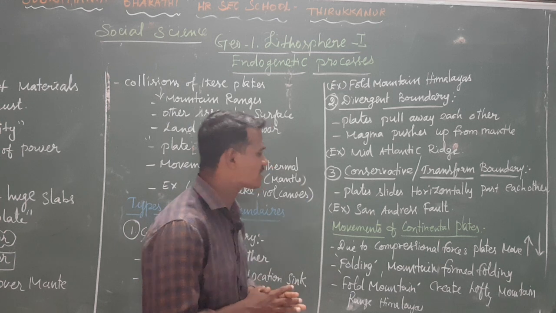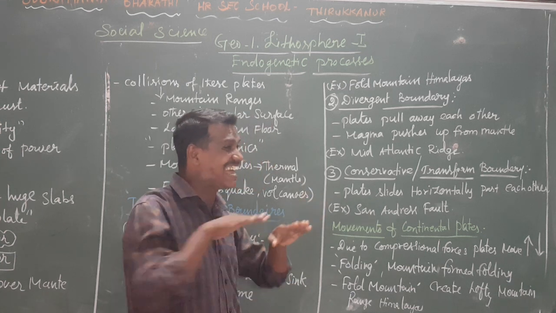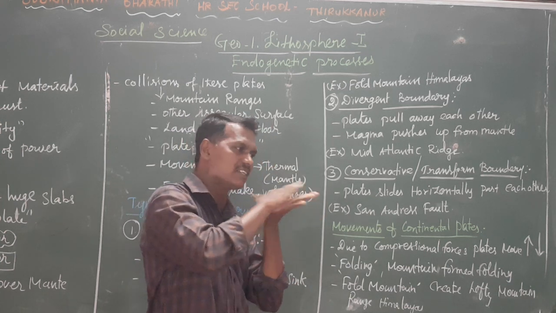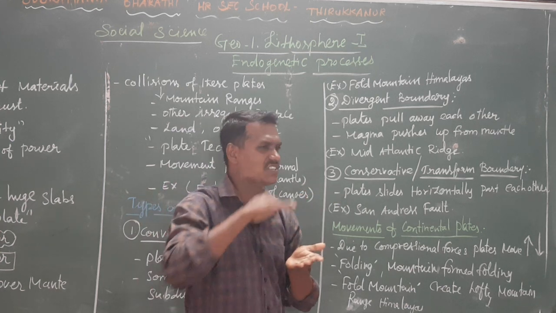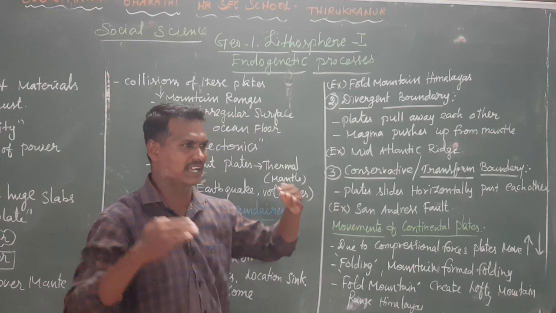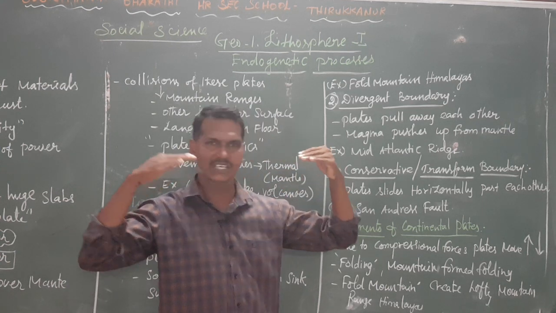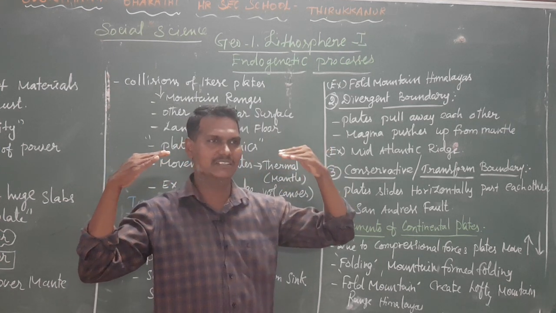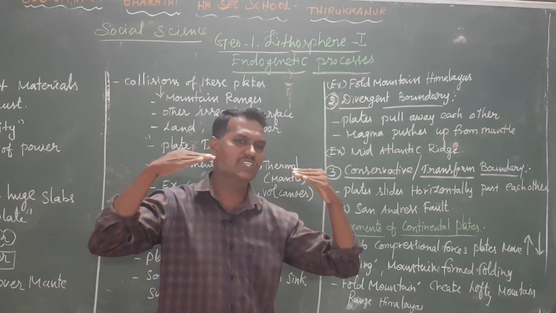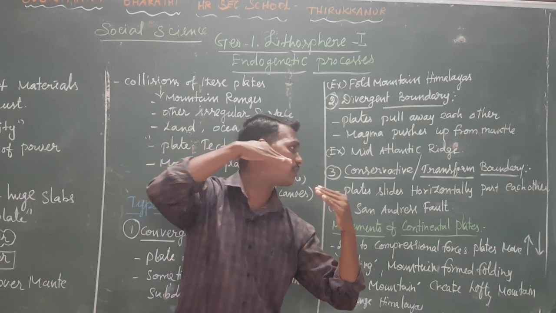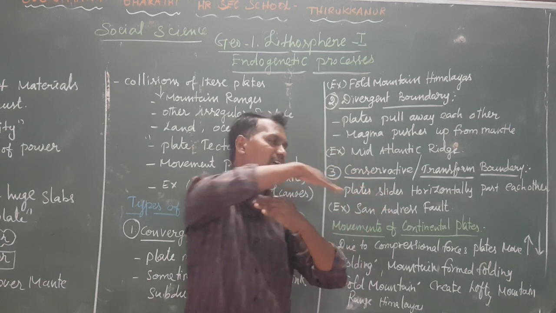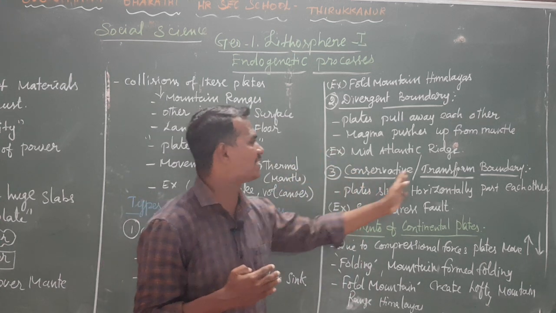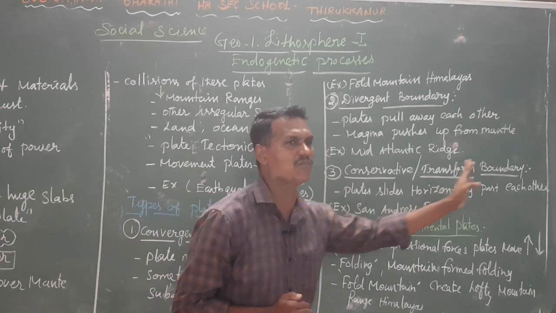Here plates slide, not plates, a plate slides, and the plates move horizontally past each other. Here, if you look at how the plates move, listen, here one plate, here one plate, and how do they slide? Horizontally, at a slant, they keep moving, one sliding over the other. Okay, that is the conservative or transform boundary.